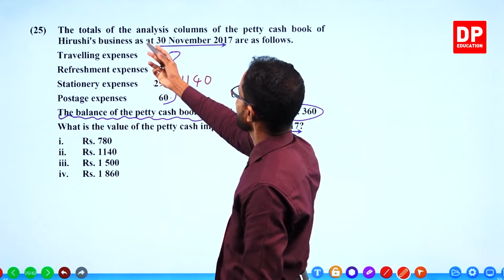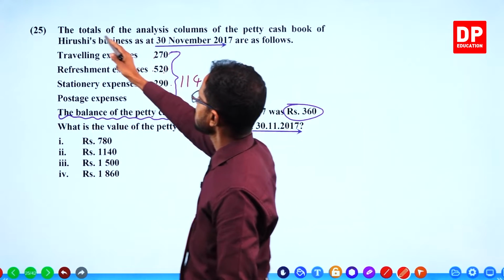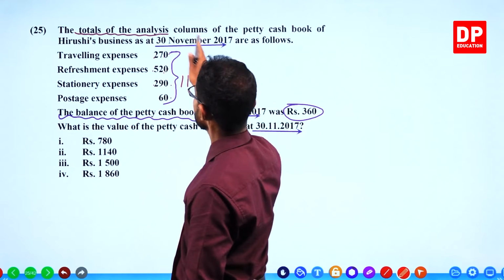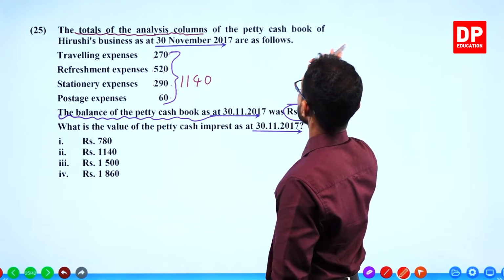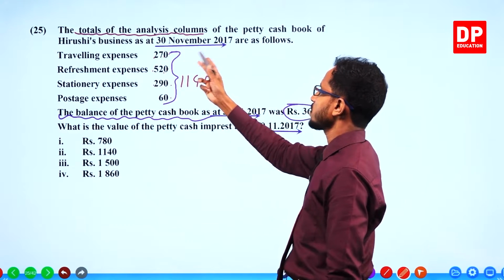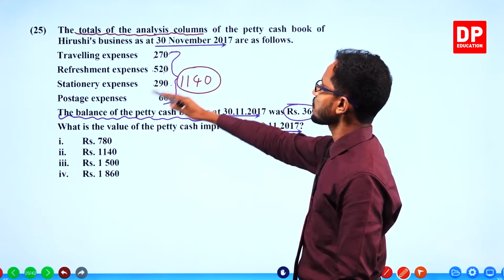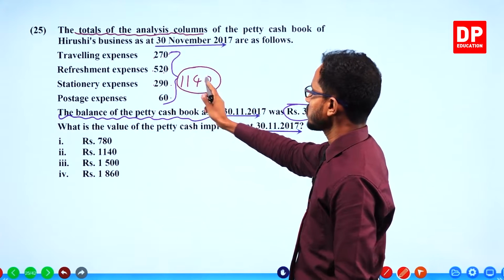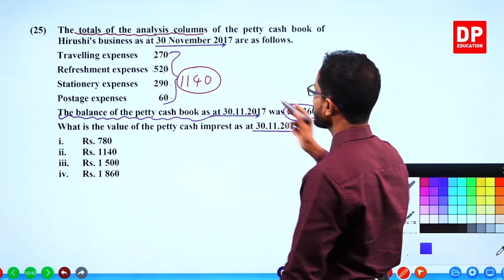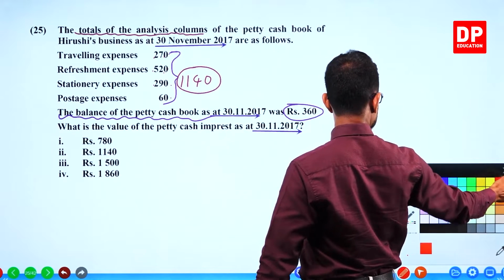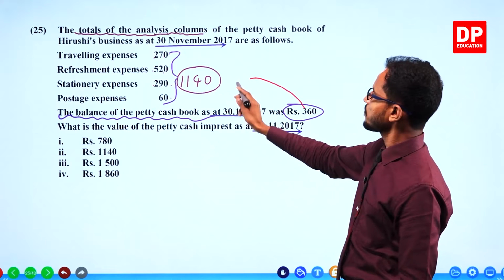These are the totals of the analysis columns of the petty cash book of Hiroshi's business. This is the total. Even after spending this much, you still have this much left.